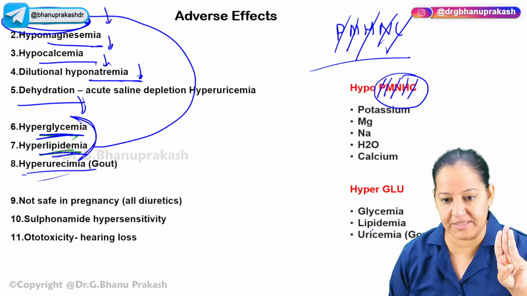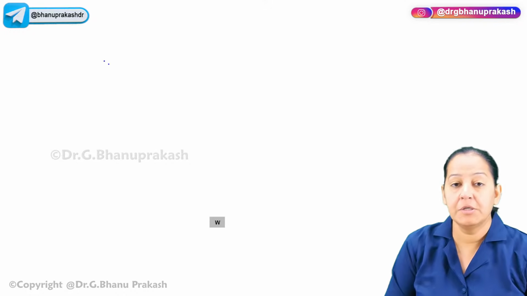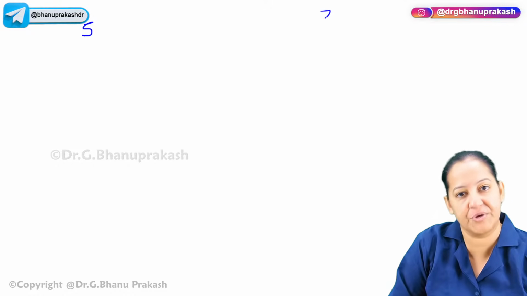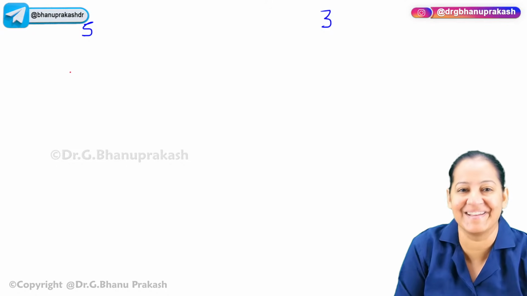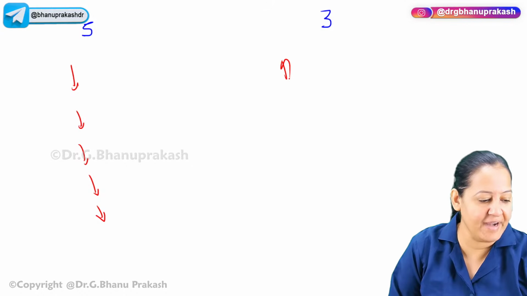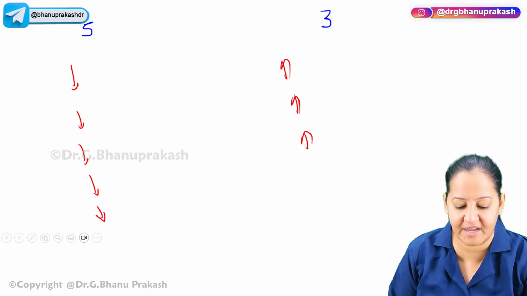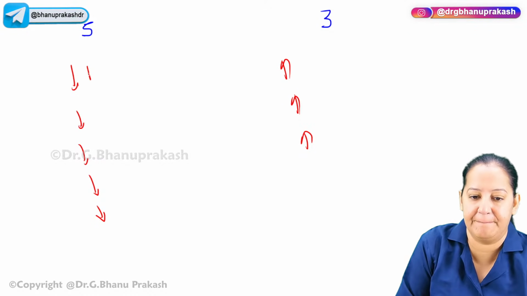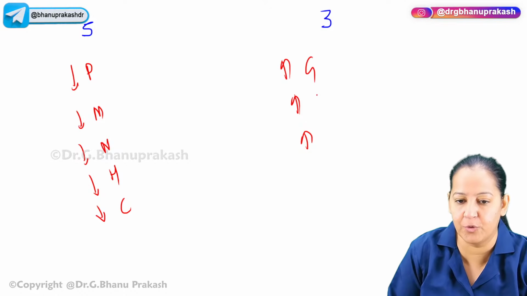So hyper is 3 things: hyperglycemia, hyperlipidemia, and hyperuricemia. So 5 things are hypo and 3 things are hyper. 5 things are hypo. We are talking about blood, please mind it. Can you tell me the mnemonic? What are the 5 things that are hypo? Say PMNHC. PMNHC. And hyper is GLU. GLU.